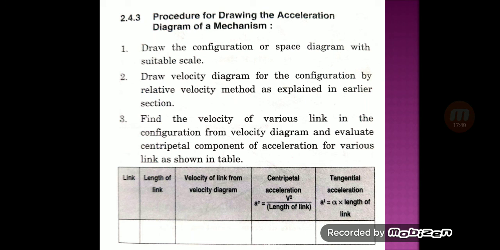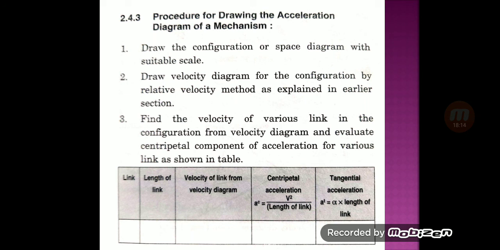Now let's see the procedure for drawing the acceleration diagram of a mechanism. Here we consider 3 points. First, draw the configuration or a space diagram with suitable scale. Here we have to draw the diagram as given in the question paper with the suitable scale.